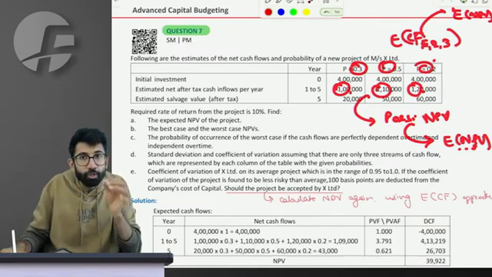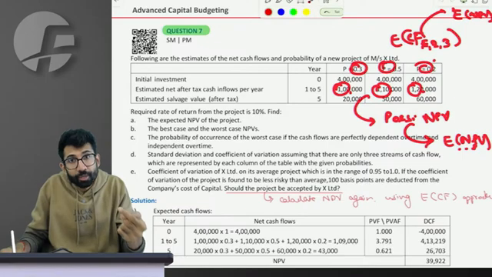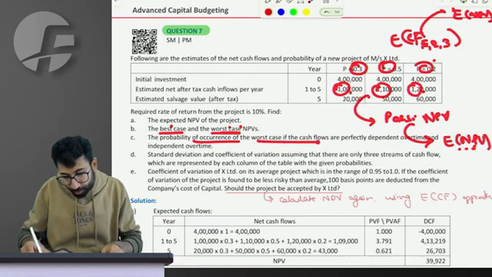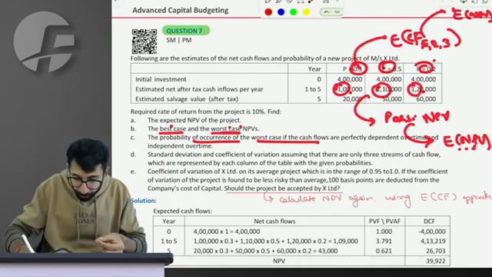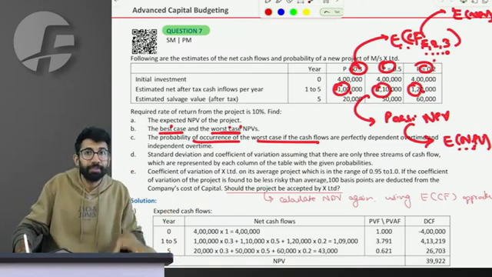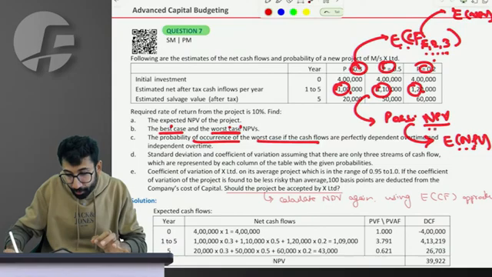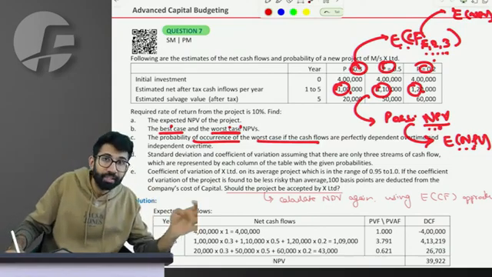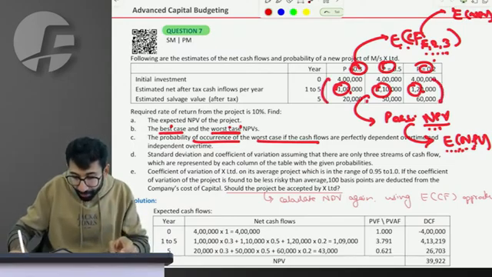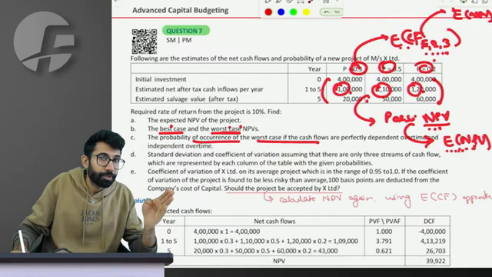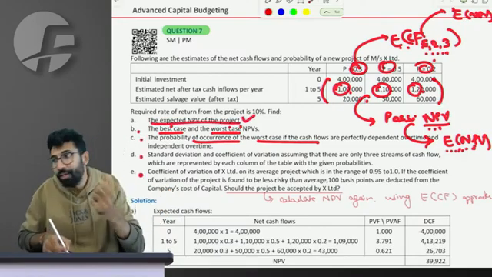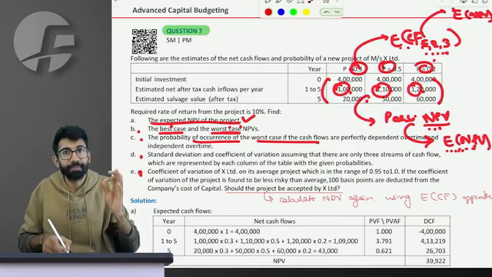Sir, it's best to figure out first which category the question belongs to. As you read the question ahead, they talk about the best case and the worst case and so on. Do you agree that if you first calculate the expected cash flow, then you will not have individual case-wise NPV? That is only possible when you calculate individual scenario-wise NPV, and then you are able to comment which is the best or the worst, which is why what approach will we need to follow? First calculate individual possible NPV and then calculate expected out of it, so that in the coming questions you can directly comment which is the best and the worst. Could I convey this? Right?